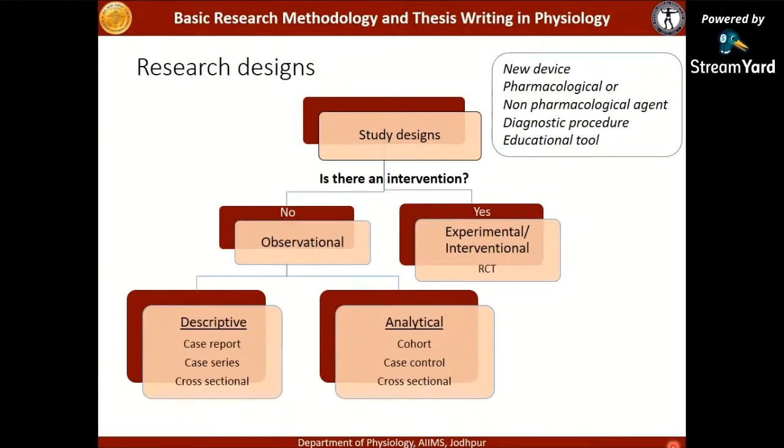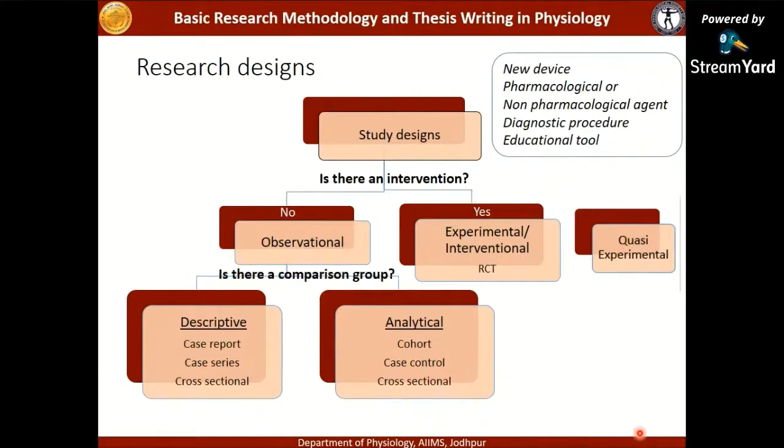And the important one is the RCT, that is the randomized control trials. So these randomized control trials have two important features. They have randomization and they have a control group. In case you have an intervention, but there is no control group or there is no randomization, then you are probably doing a quasi-experimental design. Quasi is something like experimental, but it is not exactly the experimental design, because that needs a true randomization and a control group. So this is what you need to know.